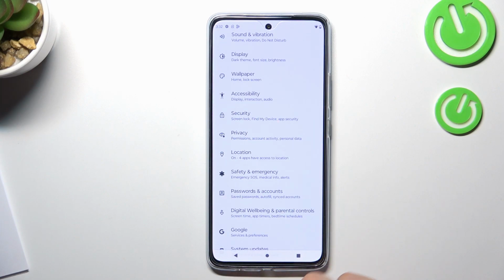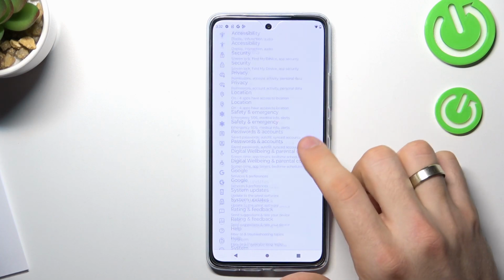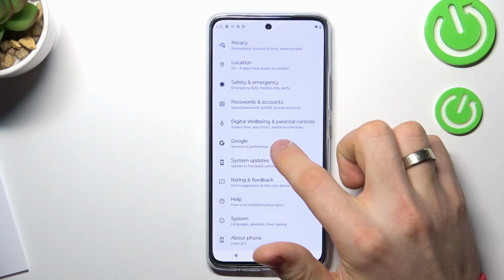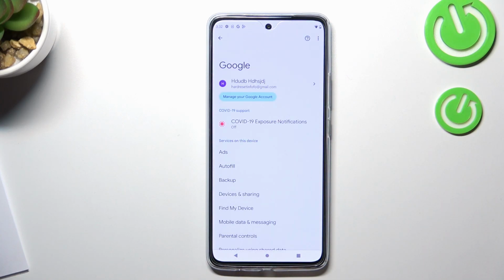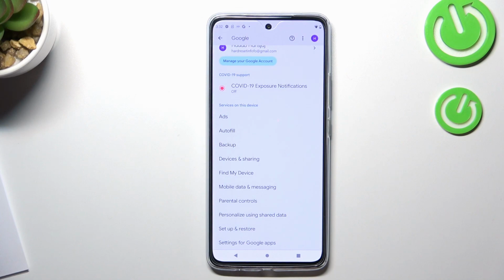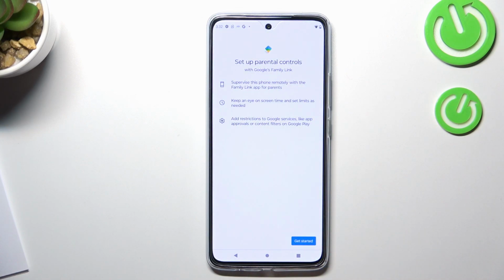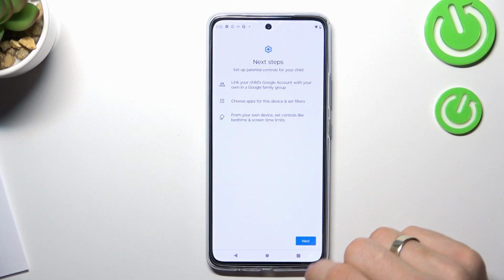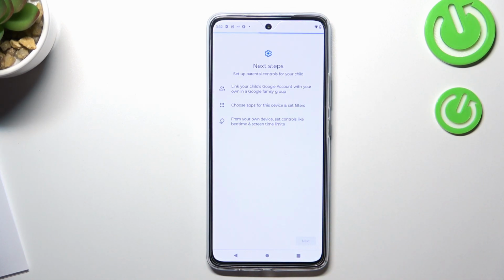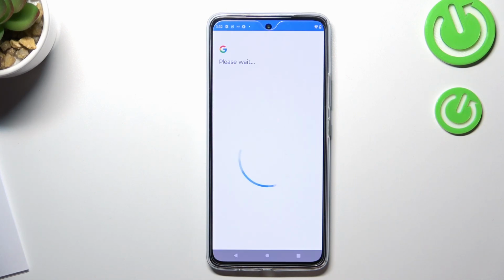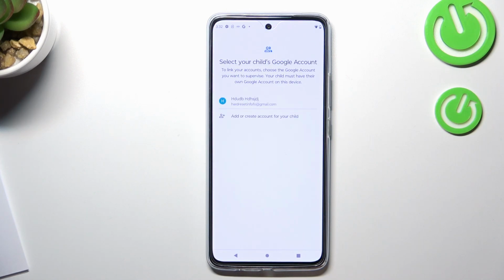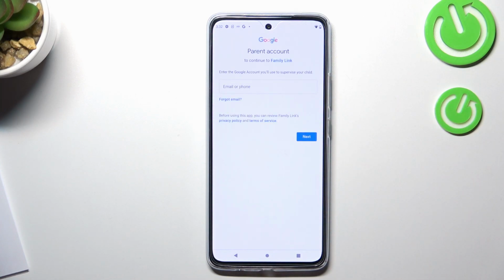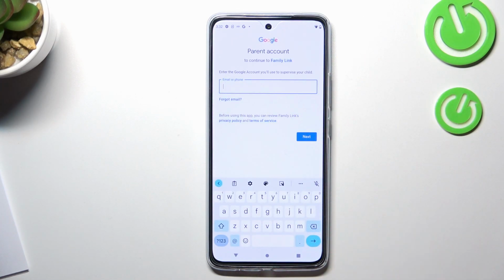Great. Now go back to the settings main menu, then find here Google, scroll down and choose Parental Controls, then choose Get Started, Child or Teen, Next, choose here the child's Google account. And now you need to link the child's Google account to the parent Google account.